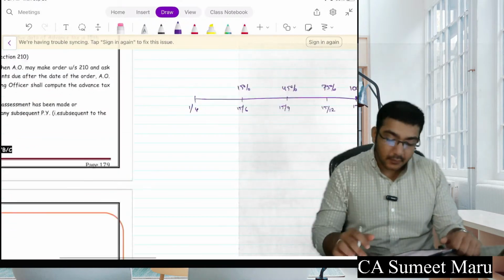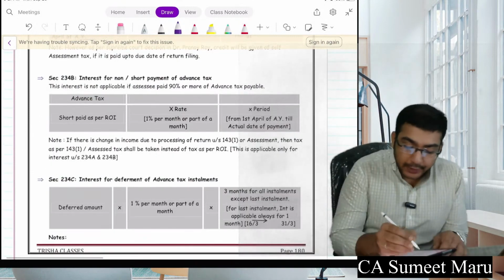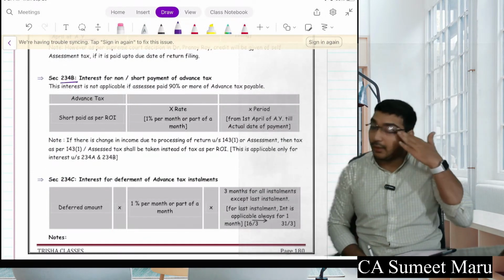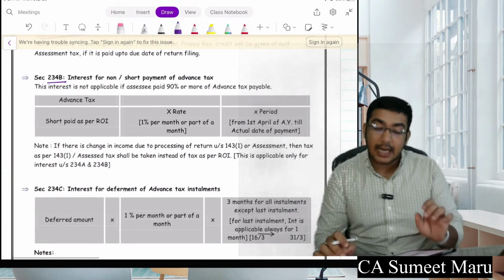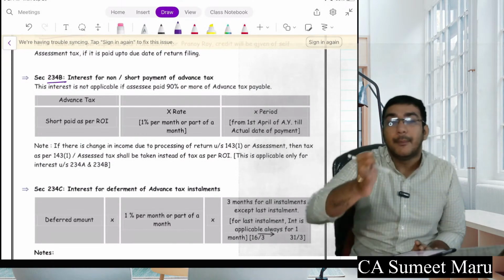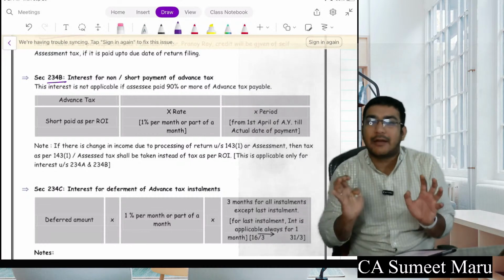Okay, this is all about your 234A. Next, 234B, interest on non or short payment of advance tax. Okay, this comes for your advance tax. So now here, see, this talks about only the last installment. Okay, because they are talking about total advance tax.